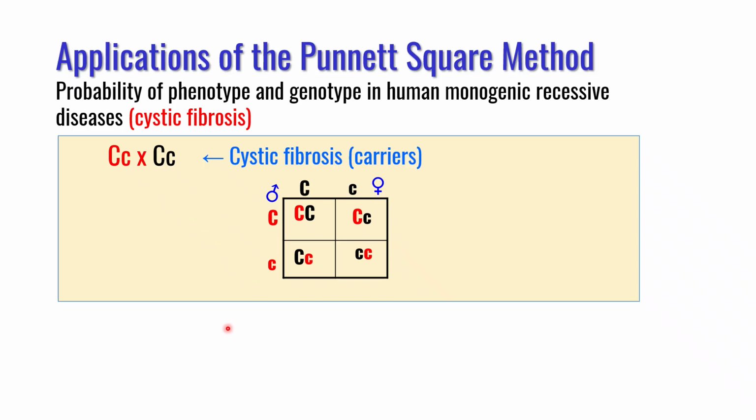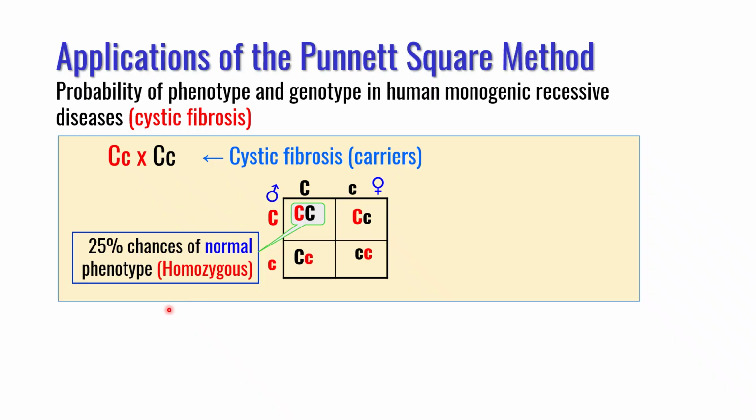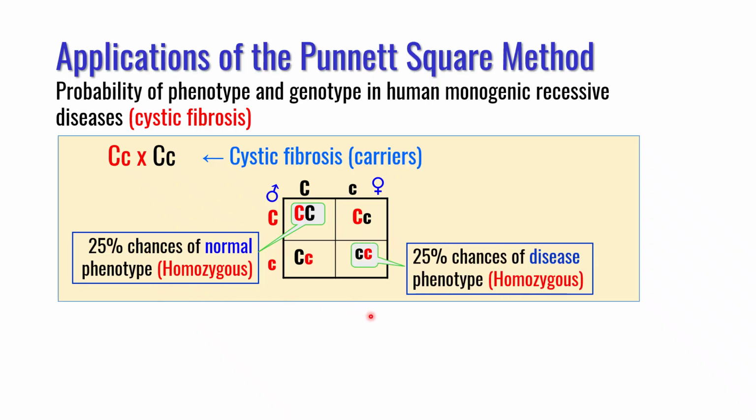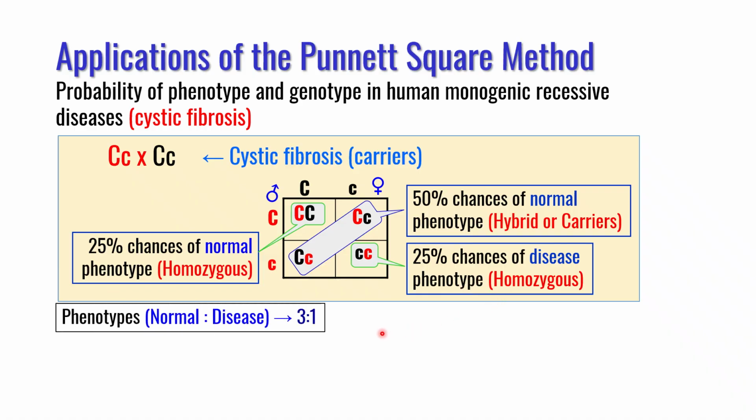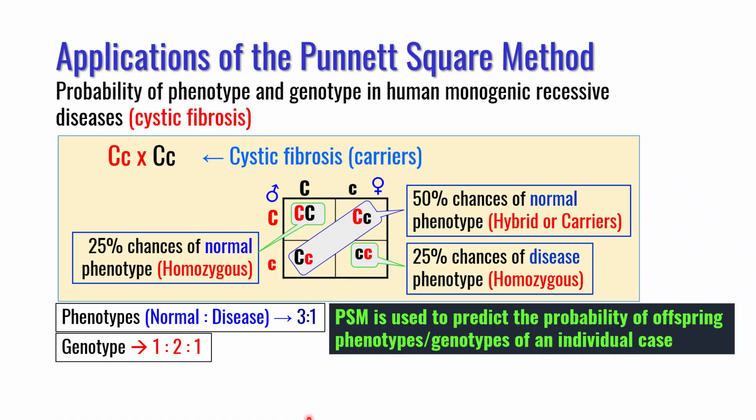predict the phenotype. So 25% chances are of being normal homozygous, 25% chances are of being disease phenotype homozygous, and 50% chances are of being normal phenotype but hybrid or carrier. So the phenotypic ratio will be 3 is to 1 and the genotypic ratio will be 1 is to 2 is to 1. So 50% are carriers in this case. So this is commonly used in predicting the genotype and phenotype of offspring for a given individual case.